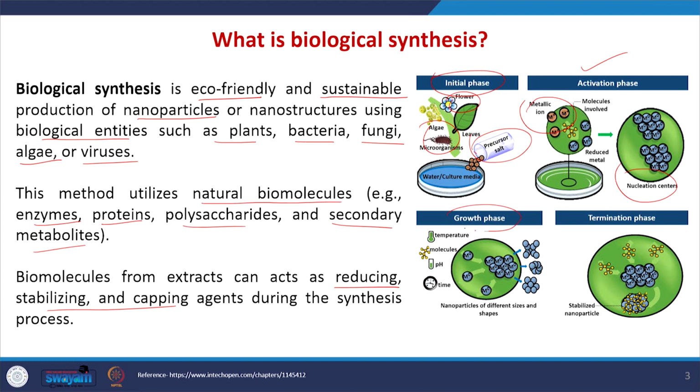The third one is the growth phase. In the growth phase, it leads to the amalgamation of the nucleated metals into varying size and shape nanoparticles that are thermodynamically stable. And the fourth phase is the termination phase. That decides the final morphology of the nanoparticles, which is greatly affected by different factors including the temperature, pH, time, the capping agent and also the agitation frequency. So, this is the bioreduction process for synthesizing the nanoparticle through biological method.